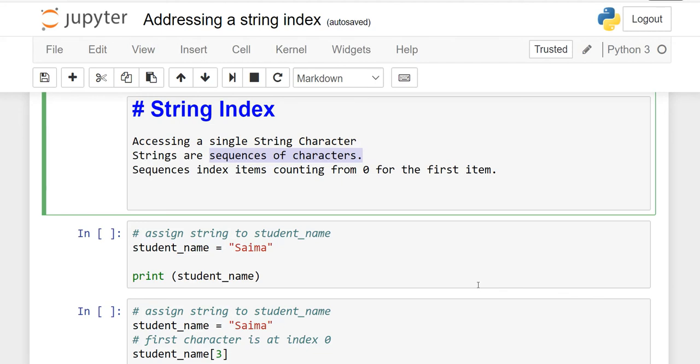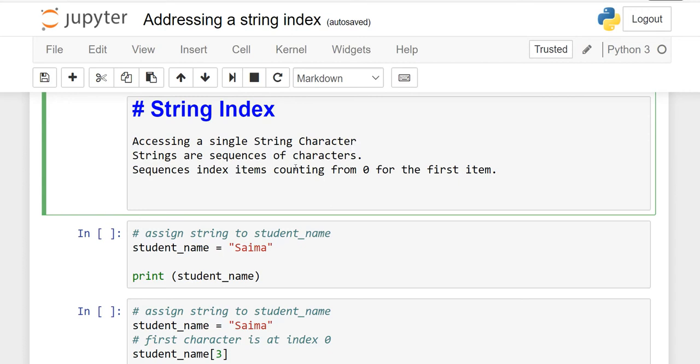This is our first lesson of Fundamentals of Python, and today we are going to learn addressing a string index. So here I have written a few points for you which we will discuss one by one: accessing a single string character.